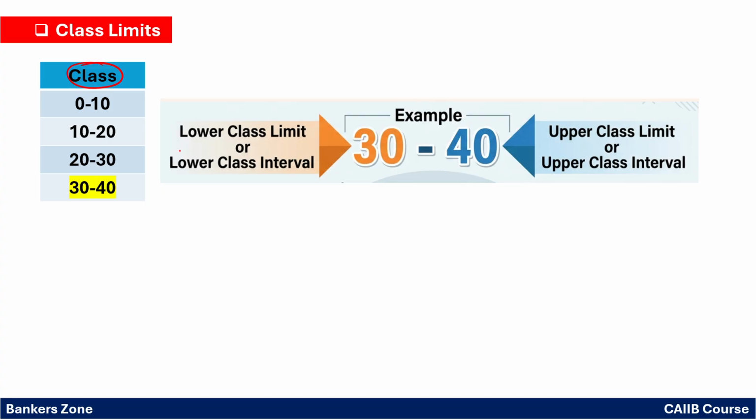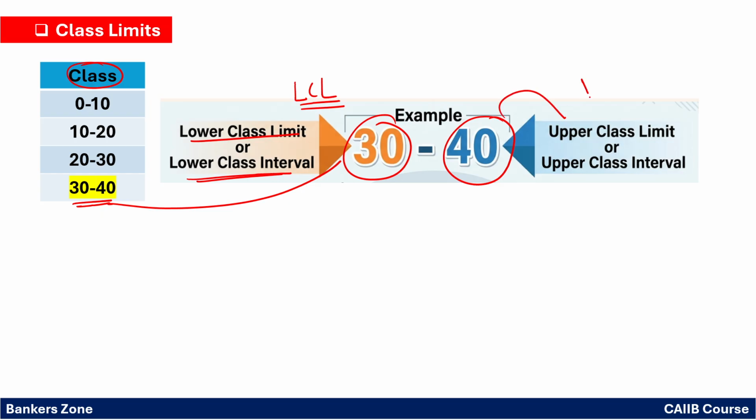Now, the lower class limit or lower class interval is the lowest value. For example, in the class 30 to 40, what is the lower value? 30. So we call 30 the lower class limit, and 40 is the highest value, so we call it the upper class limit. Very simple. The lowest value in a class is called the lower limit and the highest is called the upper limit.